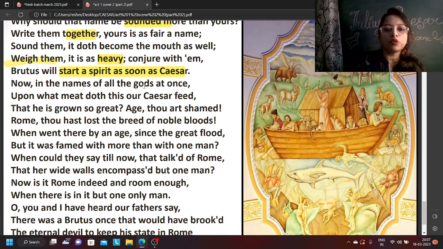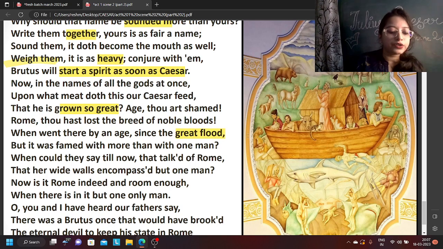Now, in the name of all the gods at once, upon what meat doth this our Caesar feed? What food is he having? What has made him so great? Age, thou art shamed. Rome, thou hast lost the breed of noble bloods. So Rome, you have lost all the power, all the quality that you once had. When went there by an age since the great flood.